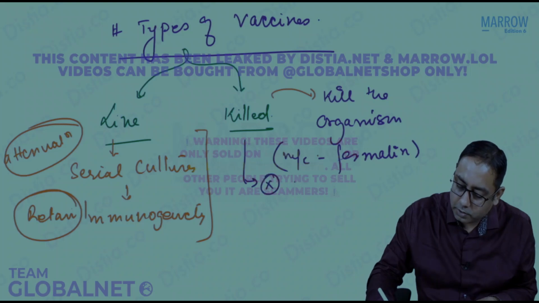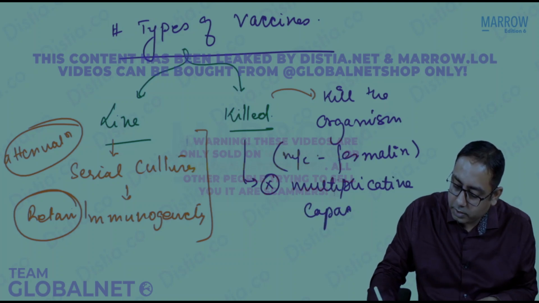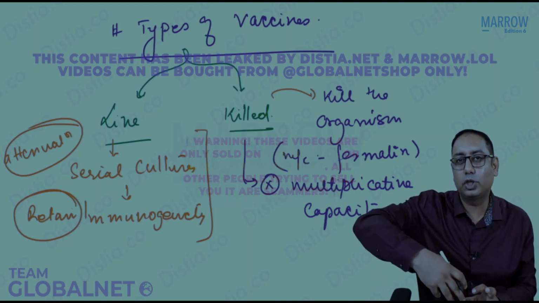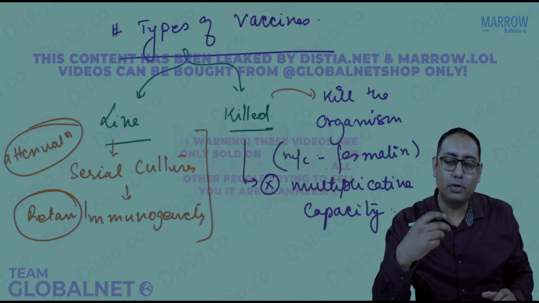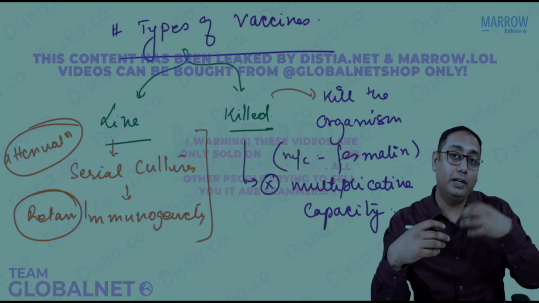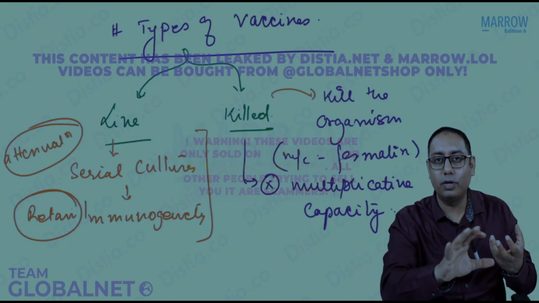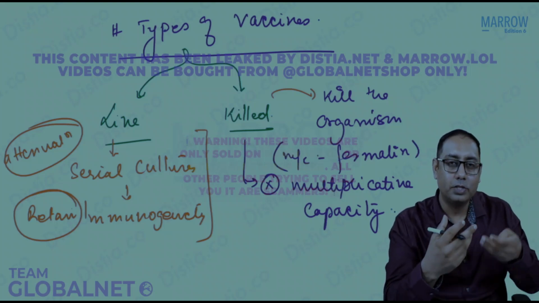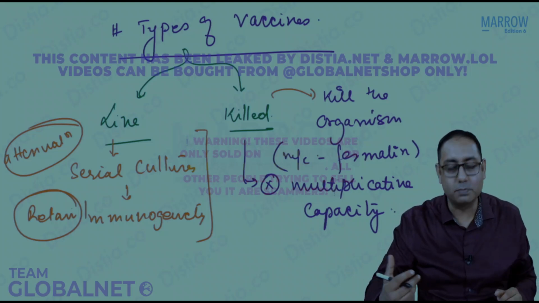There is no multiplicative capacity. So therefore, it is said that the killed vaccine is not going to lead to such a big immune response as a live attenuated vaccine would, because the live attenuated vaccine will enter our body, not cause a disease, with no pathogenicity or virulence at all, but there is immunogenicity and they are going to multiply. So the immune response is in fact much more than the killed vaccine response.